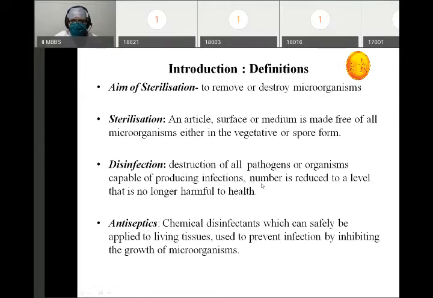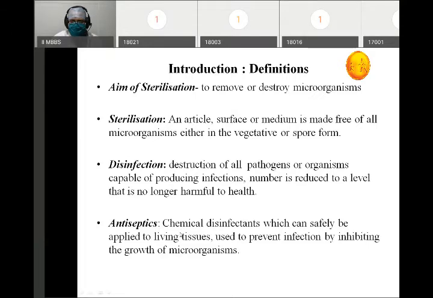So in disinfection, what we achieve is that the number is reduced to a level that is no longer harmful for health. When we say an article is completely made free of organisms, either in vegetative or spore form, it is sterilization. And when we are just killing the pathogens, but not those in the spore form, that is disinfection.